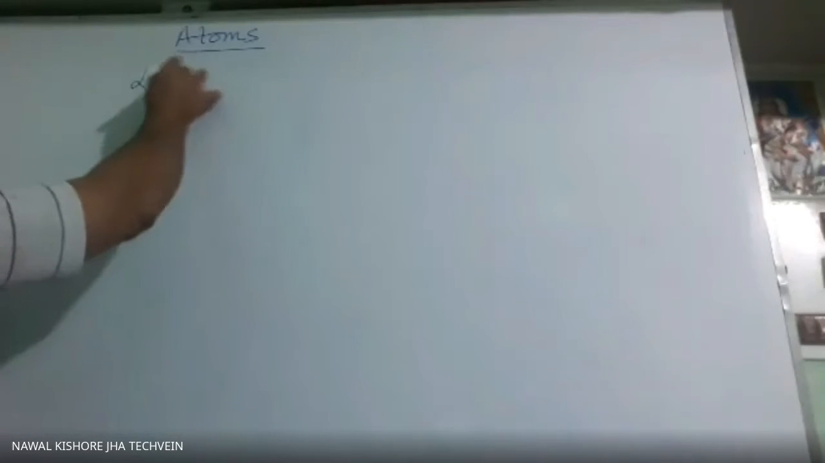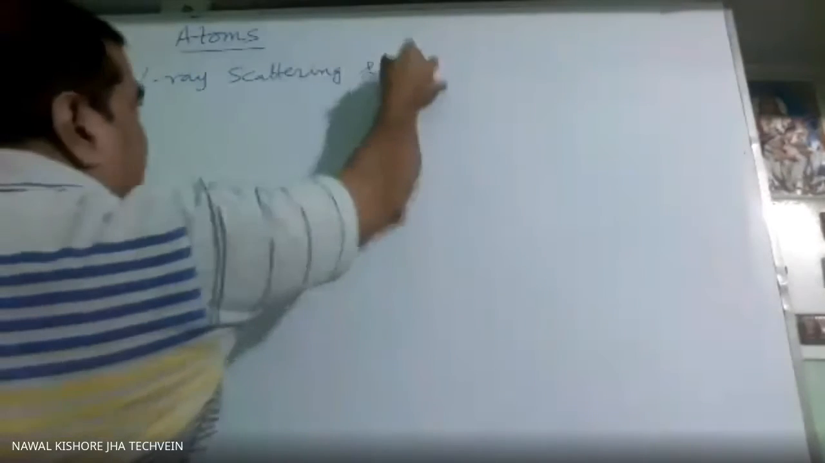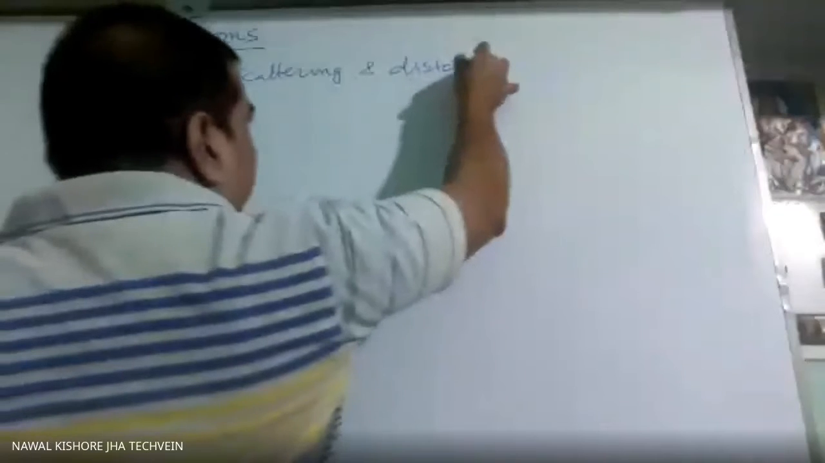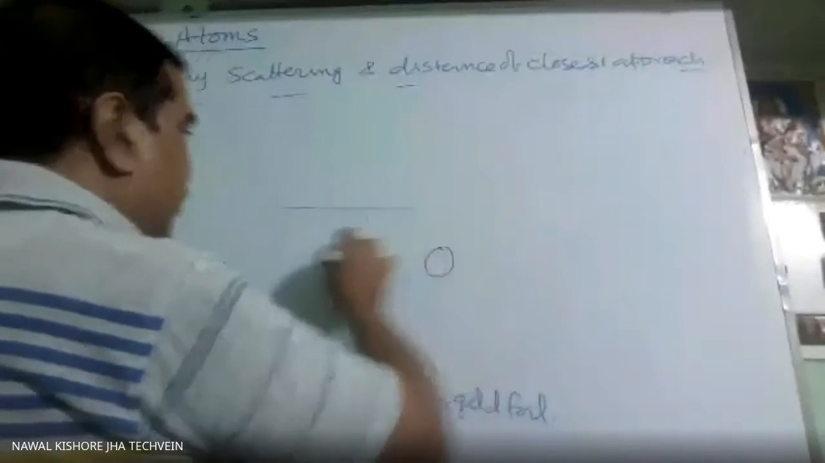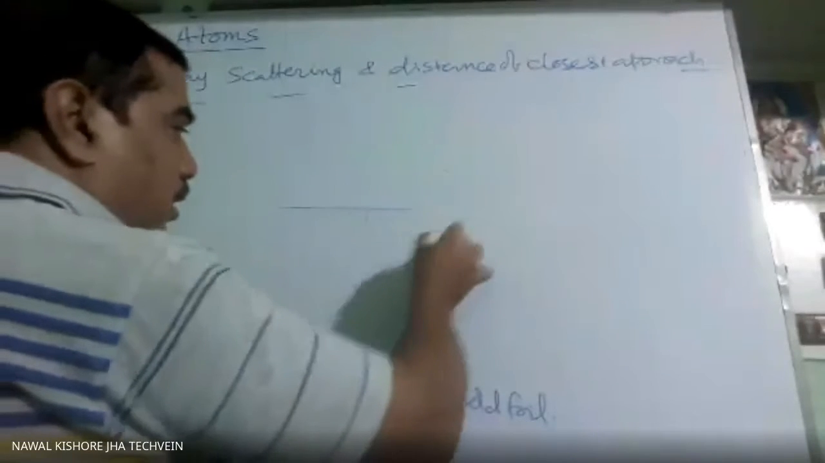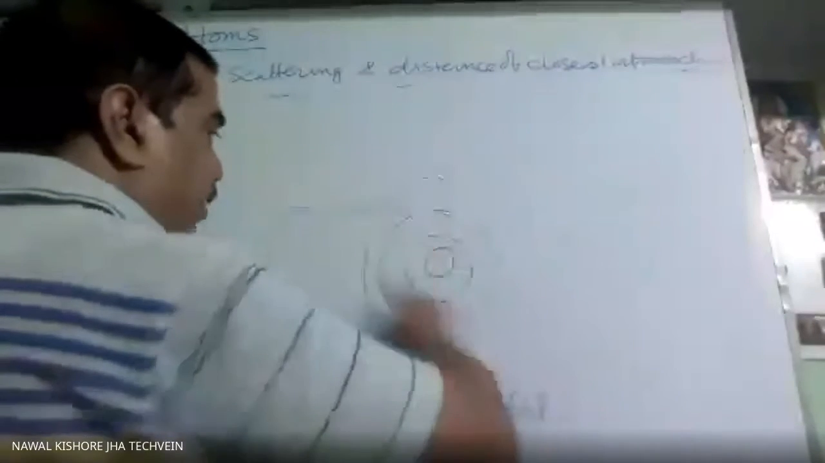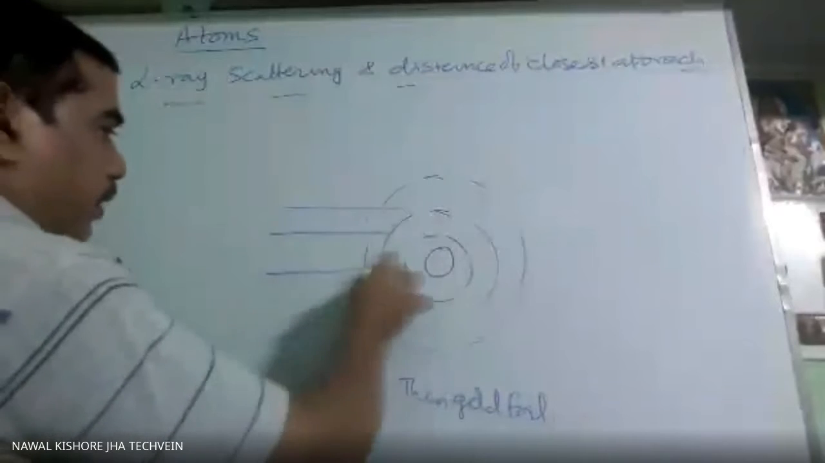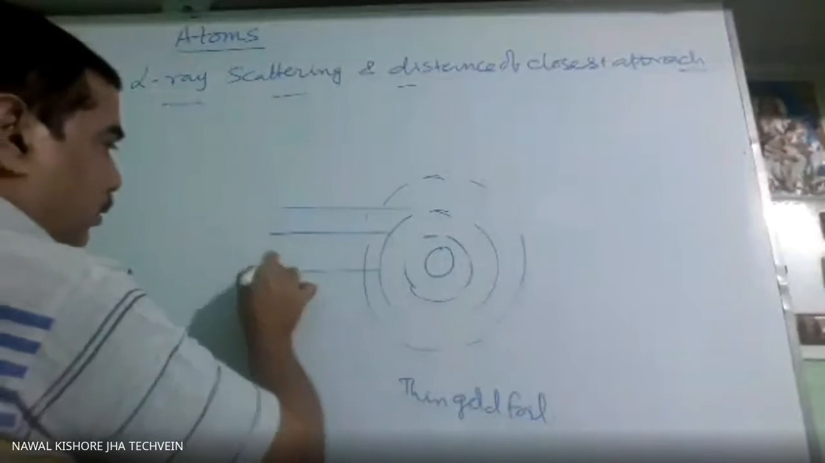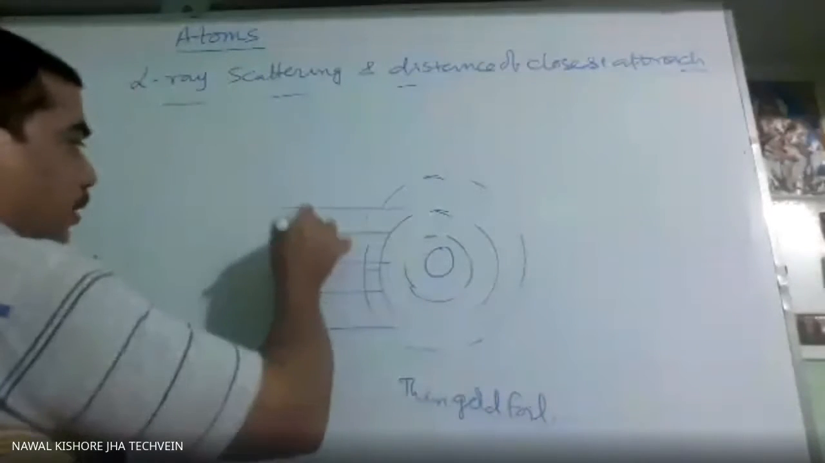So first is alpha ray scattering and distance of closest approach. This is the nucleus. These are the different orbits. So when different alpha rays are coming, what was observed?